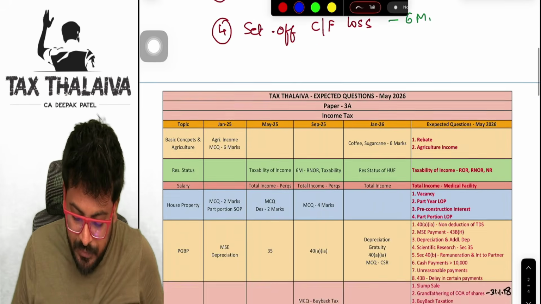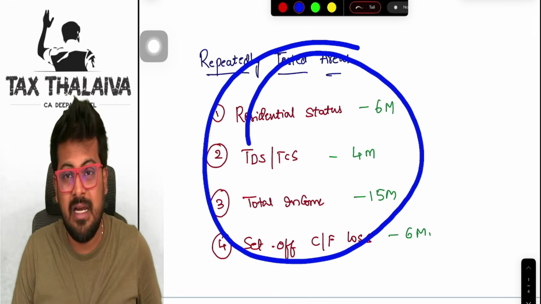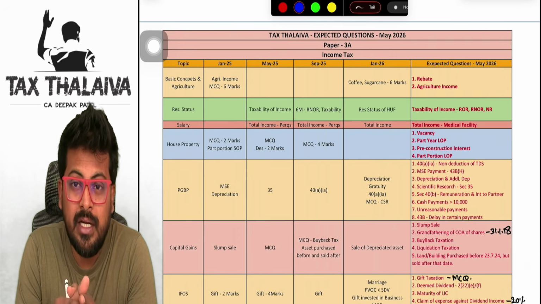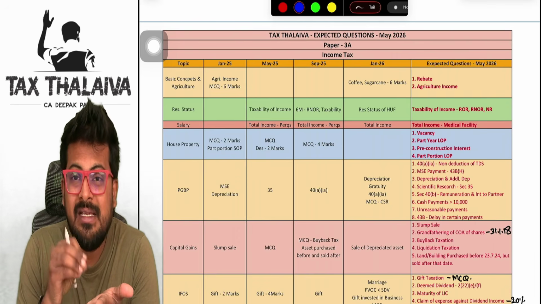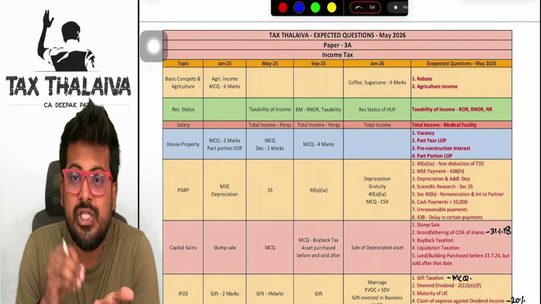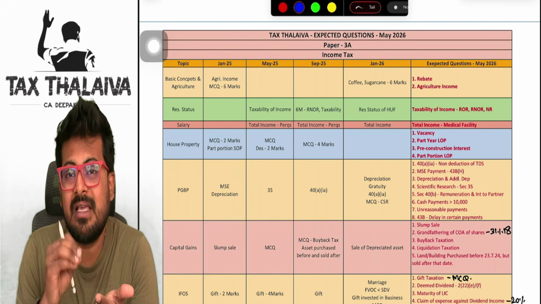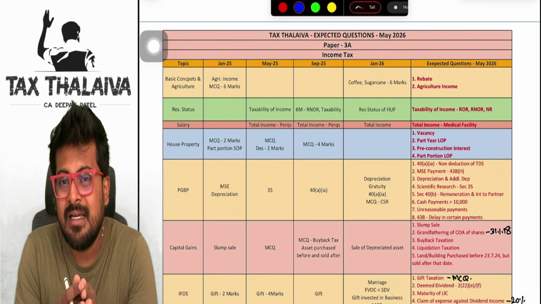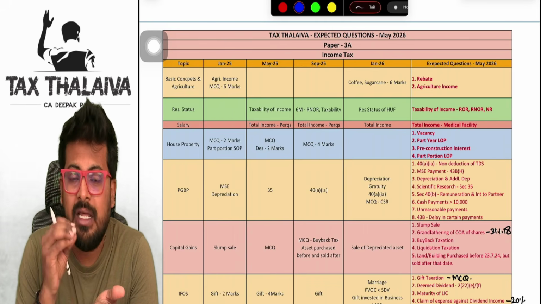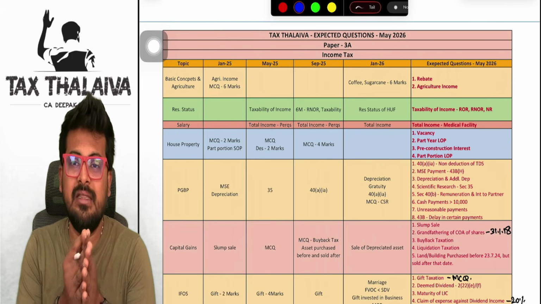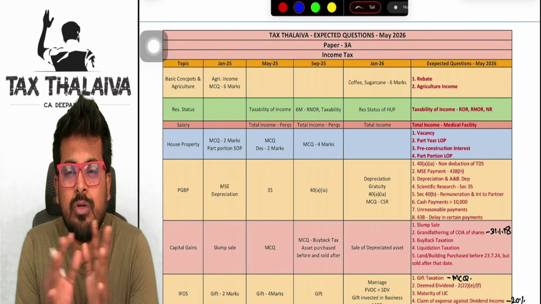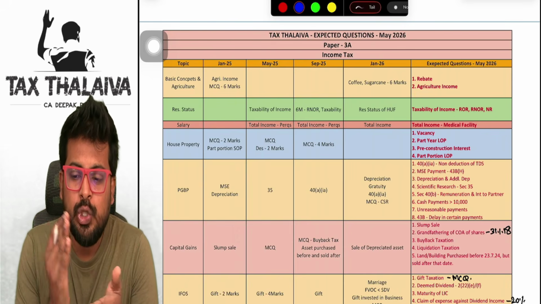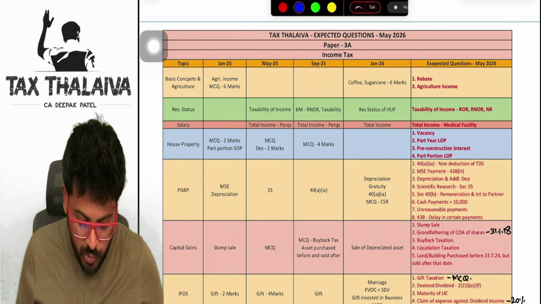Now, these were the repeatedly tested areas, but now I am going to discuss a few areas that were untested by ICAI in the past attempts, and there is a high chance they may be tested in this coming attempt, because ICAI always tests unexpected areas. Here I'll highlight in this PDF all those untested areas, and you have to make sure you look into these areas before going for the examination.